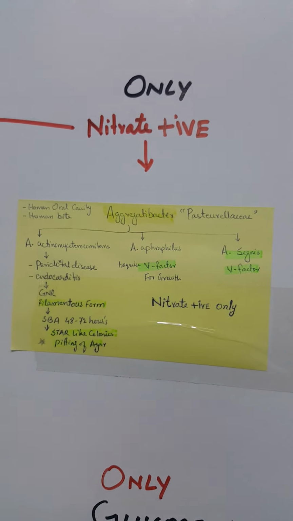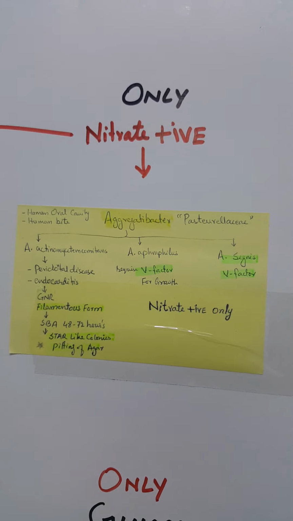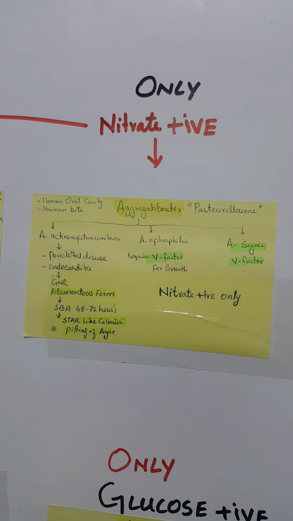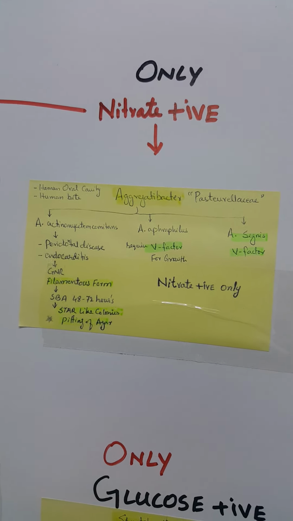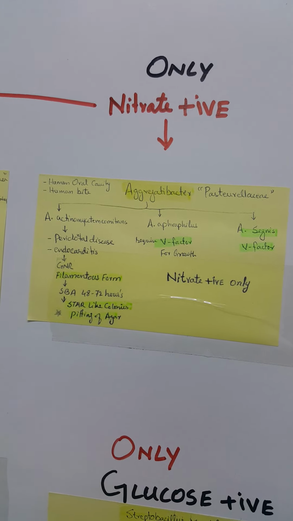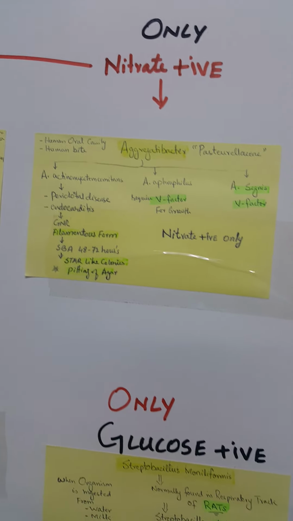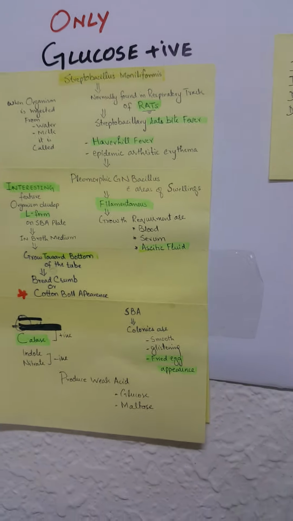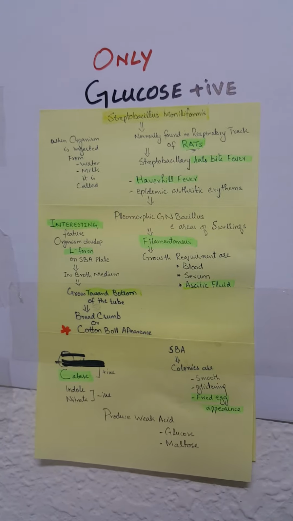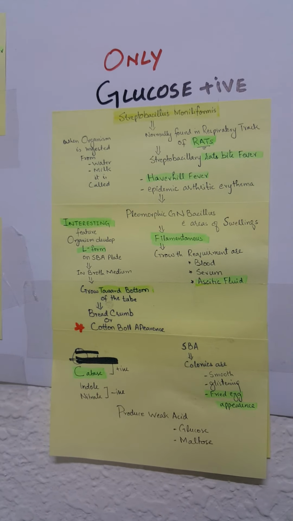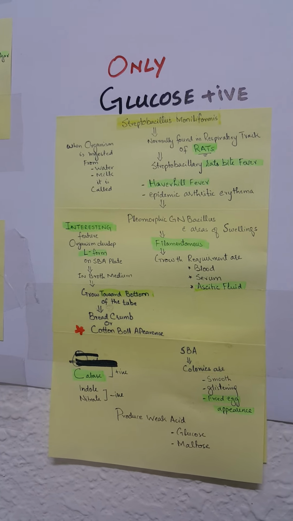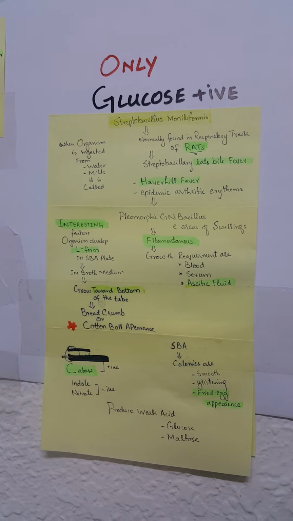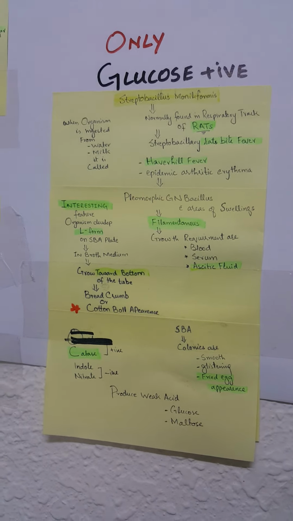So the Aggregatibacter is only nitrate positive and produces some acid from glucose. Then we will discuss the one bacterium which is most important in this group, and that is Streptobacillus moniliformis, which is the only glucose positive species in the whole HACEK group.